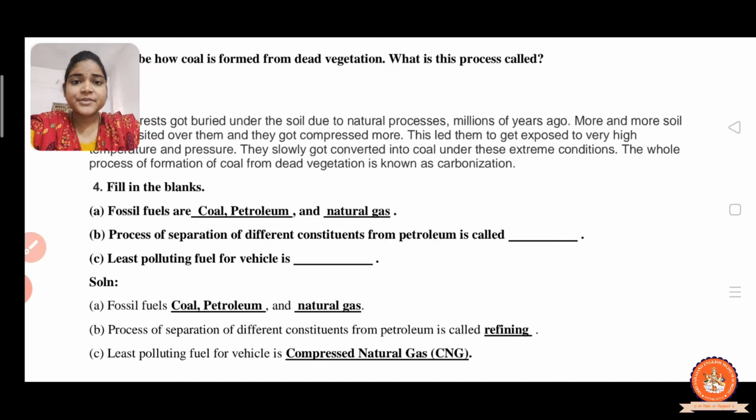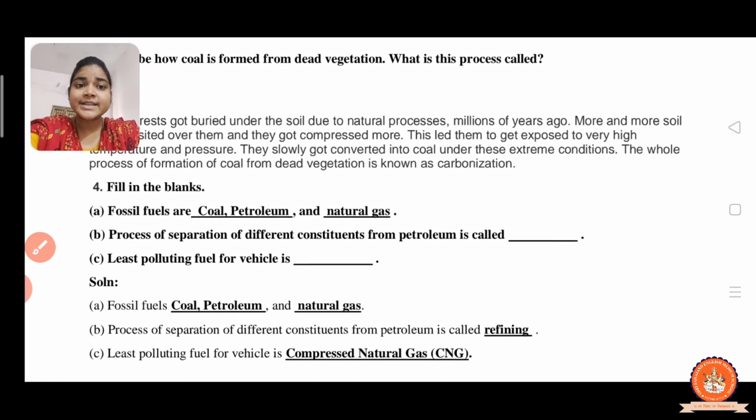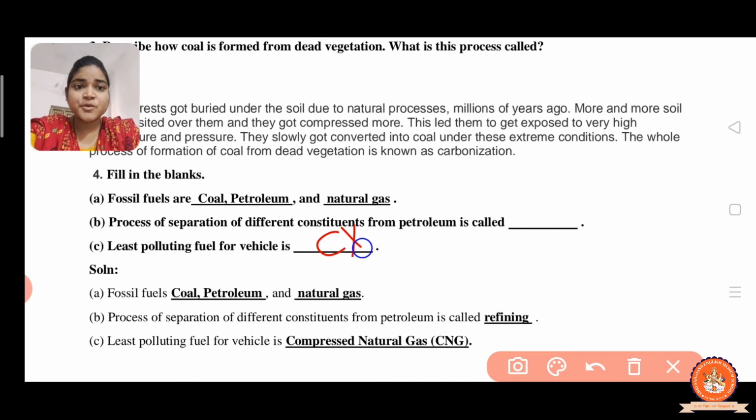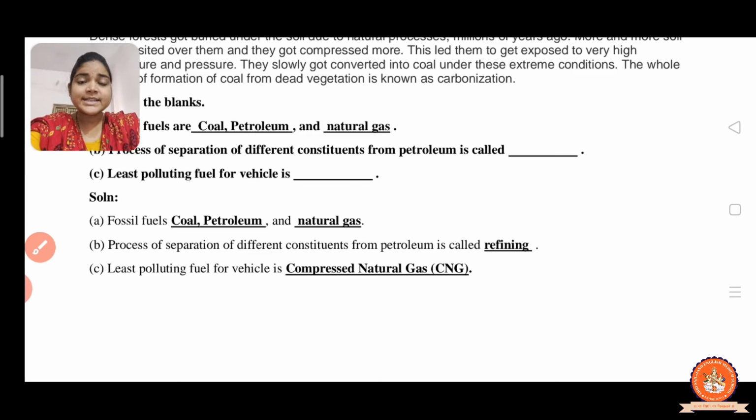The second one: the process of separation of different constituents from petroleum is called refining. Third one: the least polluting fuel for vehicles is CNG. The full form of CNG is compressed natural gas, whereas LPG is liquefied petroleum gas.